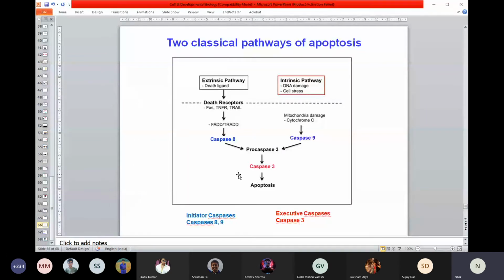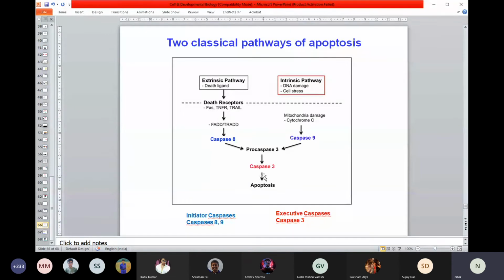So these are the two different mechanisms by which a cell can die by apoptosis. One is called the extrinsic pathway, another is called the intrinsic pathway. You don't have to remember all those details, but think of the extrinsic pathway as having outside factors. In the intrinsic pathway, some factor is produced inside the cell, and that can lead to the activation of the caspase enzyme. I think that much is general.